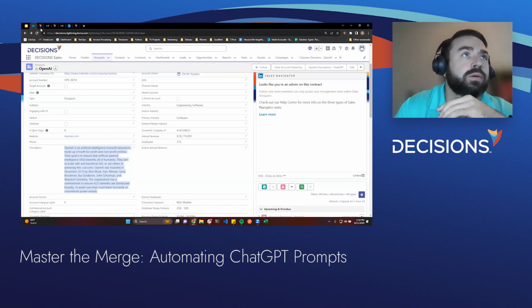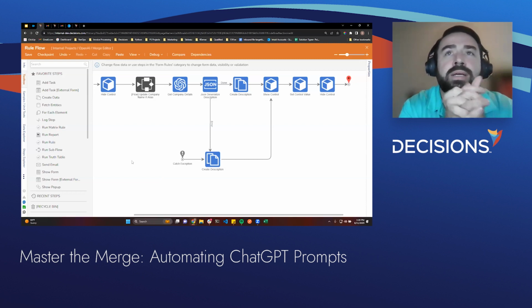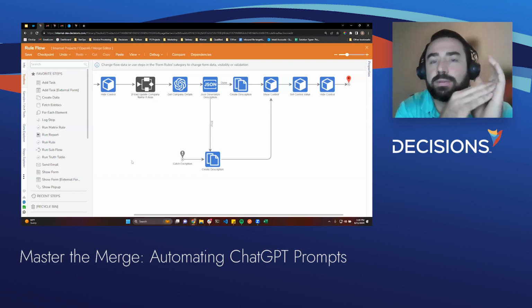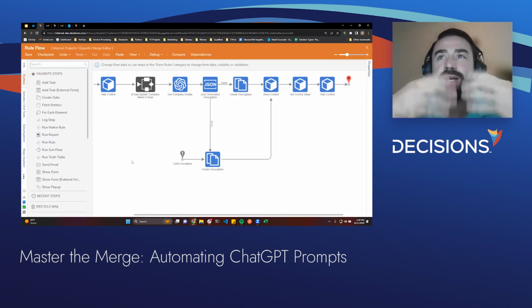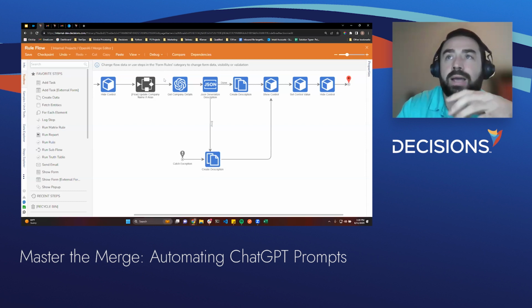And then I'm actually going to go into our portal. So this is our workflow designer right here. And then I'm going to kind of describe how this works. So we had a form that Salesforce called from Decisions, and it rendered the form. On the back end of the form, we have this flow. And this flow is actually what's calling OpenAI to get a better description.